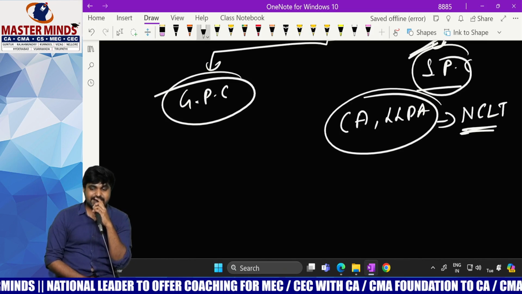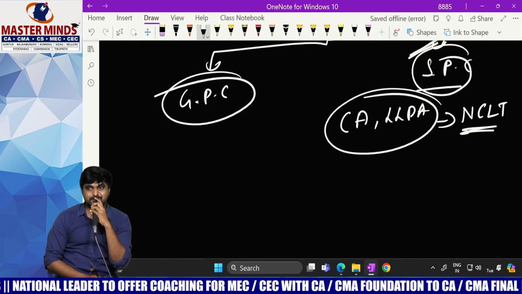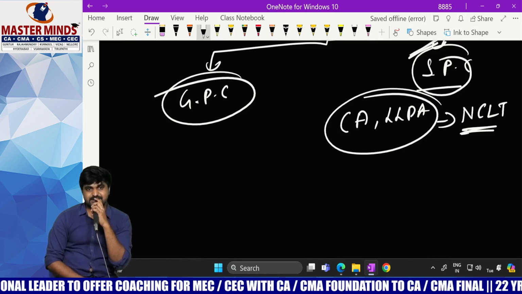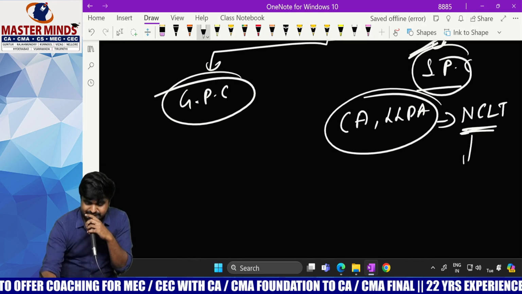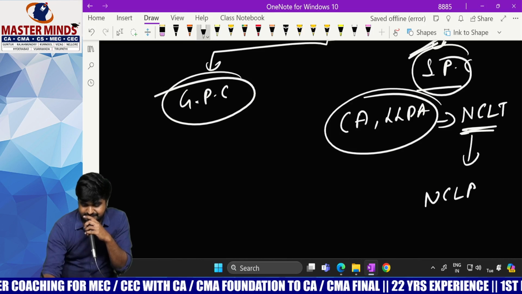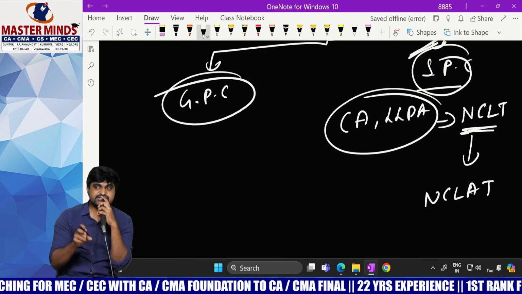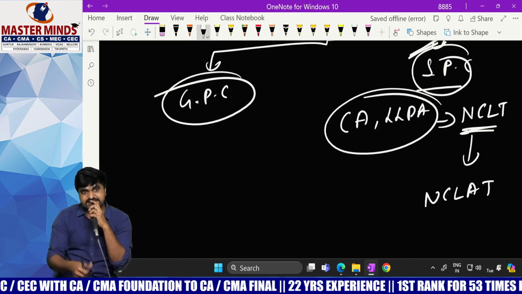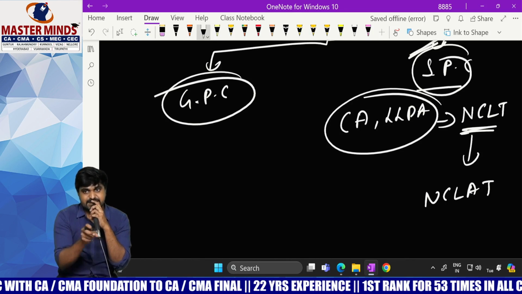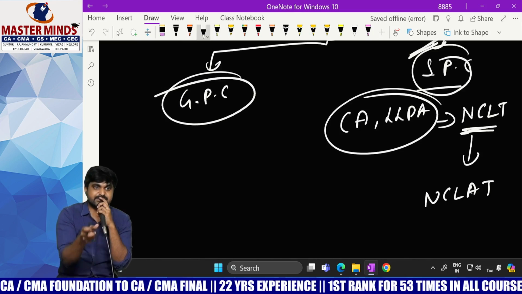Now NCLT passes an order against you, in support of ROC. Now you want to go against the NCLT order. Is it possible? Yes, it is possible. Then where to go? You need to go to NCLAT. NCLT stands for National Company Law Tribunal. Then what about NCLAT? National Company Law Appellate Tribunal.